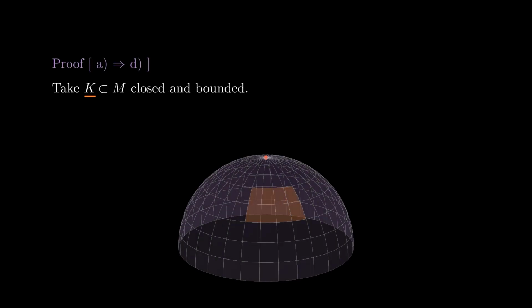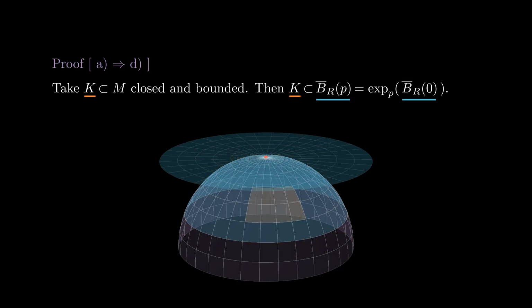Take K a closed and bounded subset of M. Since it is bounded, it is contained in the ball of radius r around P for some large r. By the second lemma, when we take the exponential map in TPM, the ball of radius r around 0 is sent surjectively to the ball of radius r around P. By the Unraveled theorem, the closed ball of radius r around 0 in TPM is compact. Since the exponential map is continuous, its image is also compact. Then K is a closed subset of a compact set, so it is compact. This finishes the proof of the Hopf-Rinow theorem.